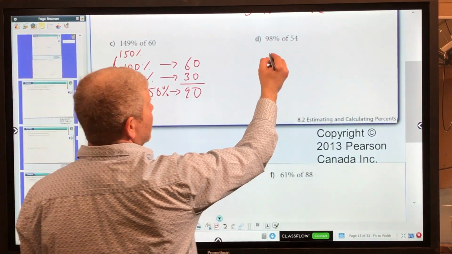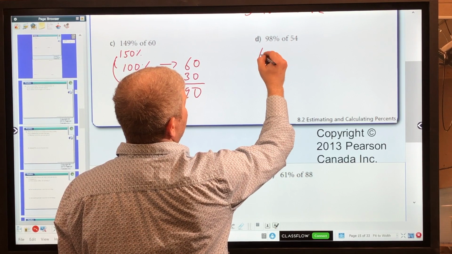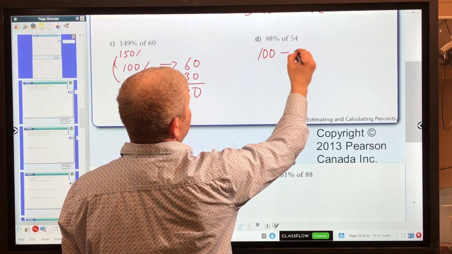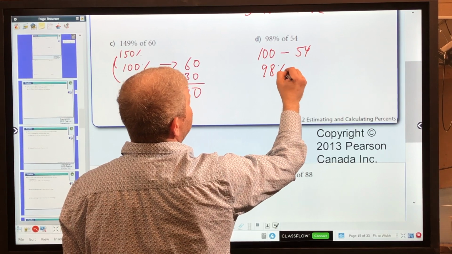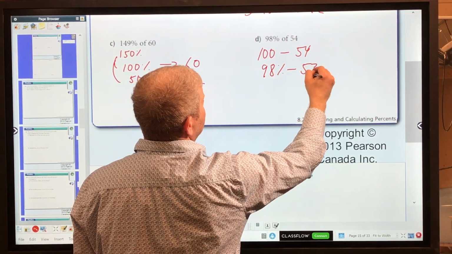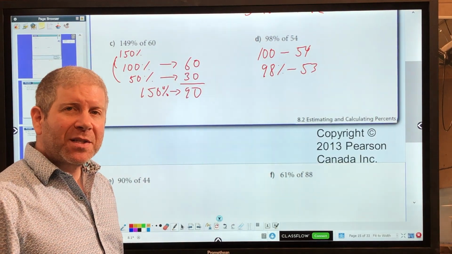Let's look at D. D is 98%. Well, 98% is very close to 100. 100% would be 54. So I'm going to say, let's drop 54 down by 1. That would be my estimation in this case.